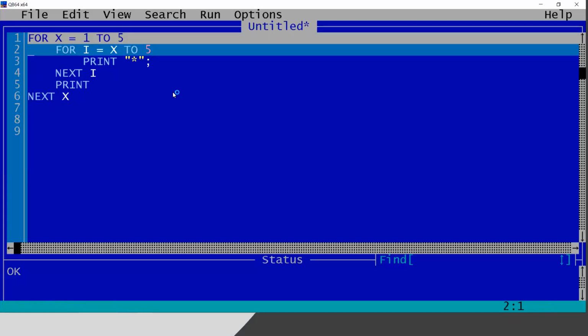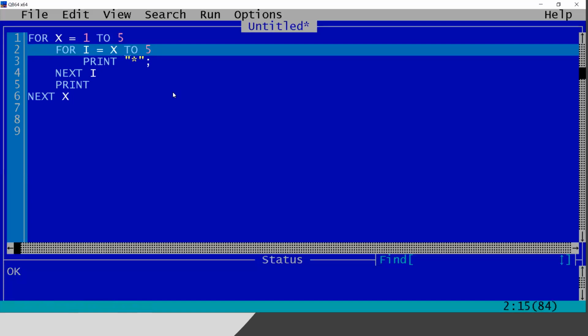So at first, the value of x will be 1. If you put 1 here, 1 to 5 means 5 stars. In the second line, x will be 2, so 2 to 5 will print 4 stars. After that, the value of x will be 3, so 3 to 5. After that, the value of x will be 4, and 4 to 5. And at last, the value of x will be 5, so it will be 5 to 5. That's all.